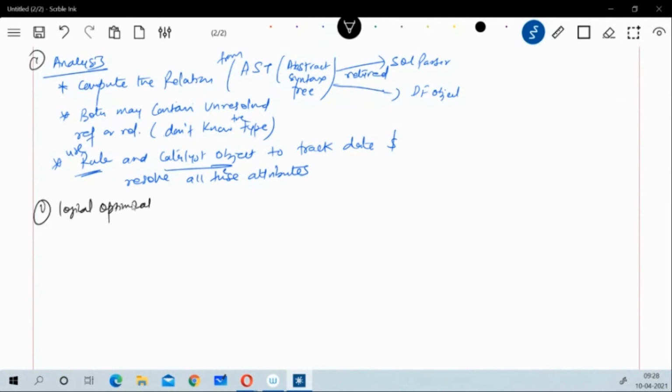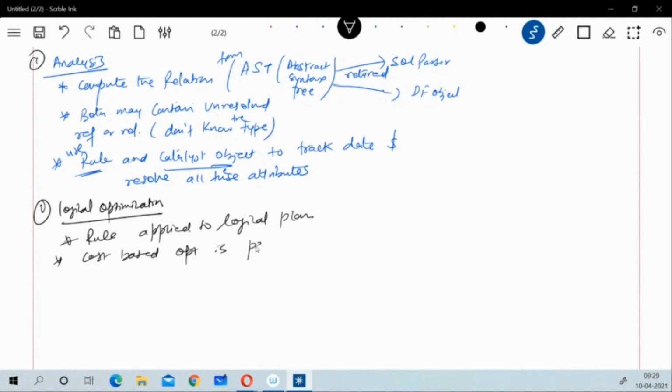The second one is logical optimization, and you can refer to the diagram in the previous slide. This logical optimization is a rule-based optimization applied to the logical plan which we have just generated in the previous step. We also use cost-based optimization, which is also performed on that, and different rules defined in the grammar are applied, and that includes constant folding.